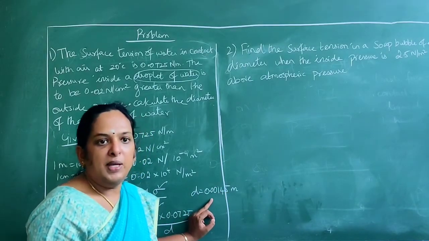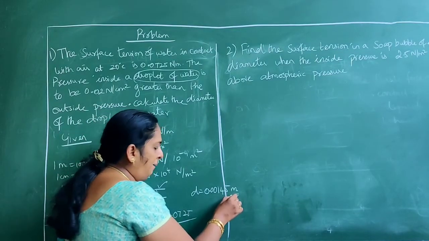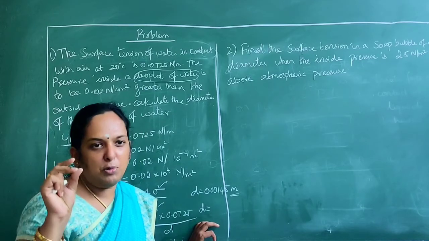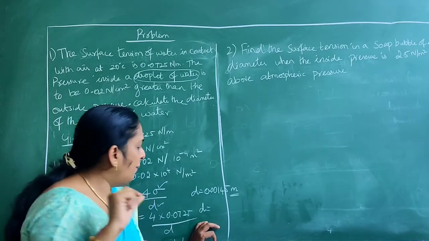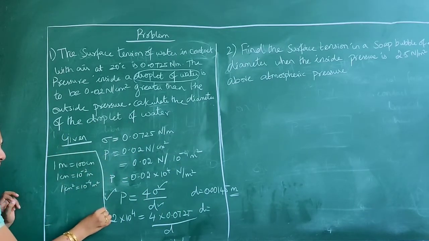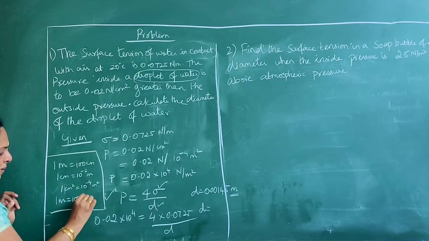0.00145 meters. Usually we prefer the diameter in millimeters, because droplets are very small now. We cannot even go for centimeters, we have to go for millimeters. So how will you convert meters into millimeters? 1 meter is equal to 1000 mm.